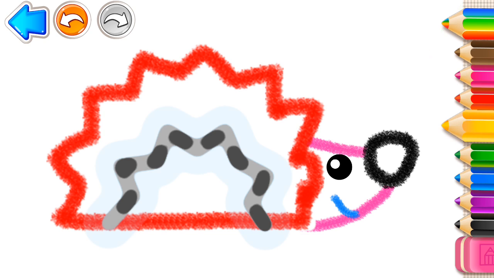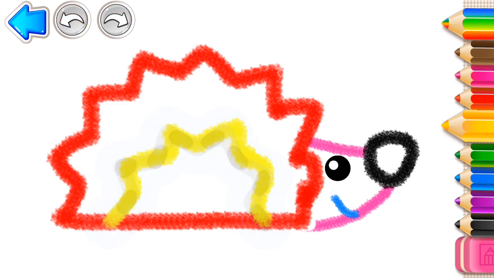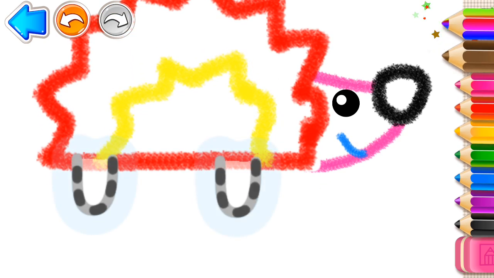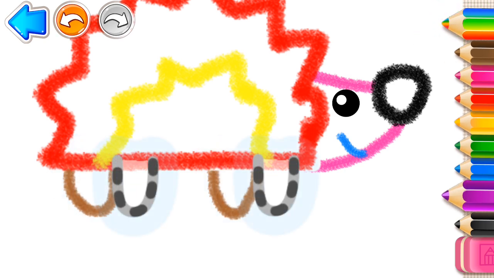Add some more spines. Now draw its legs. And 2 more legs.